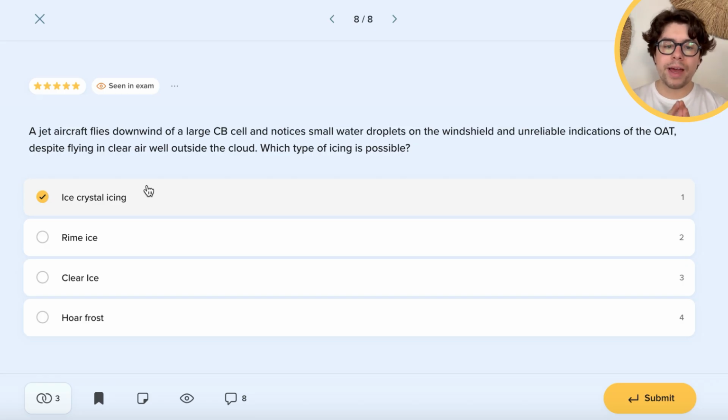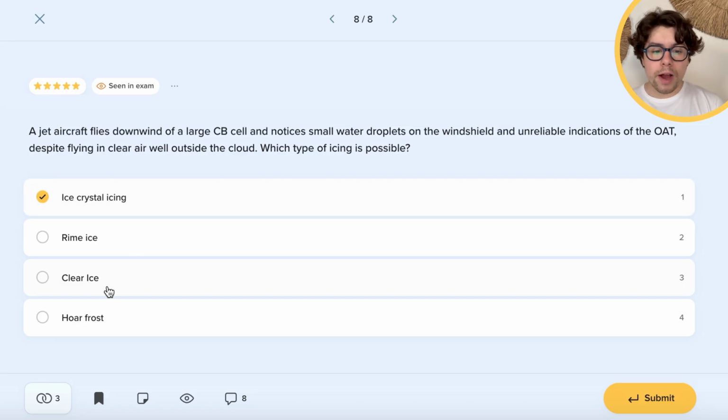Also remember that flying downwind of a large CB means that the crystals inside of the cloud are being pushed out by the wind. So this is a very clear indication that we have ice crystal icing downwind of the CB, and little droplets high in the air. However, other types of icing are also worth noticing here, as you need to know all of them for the